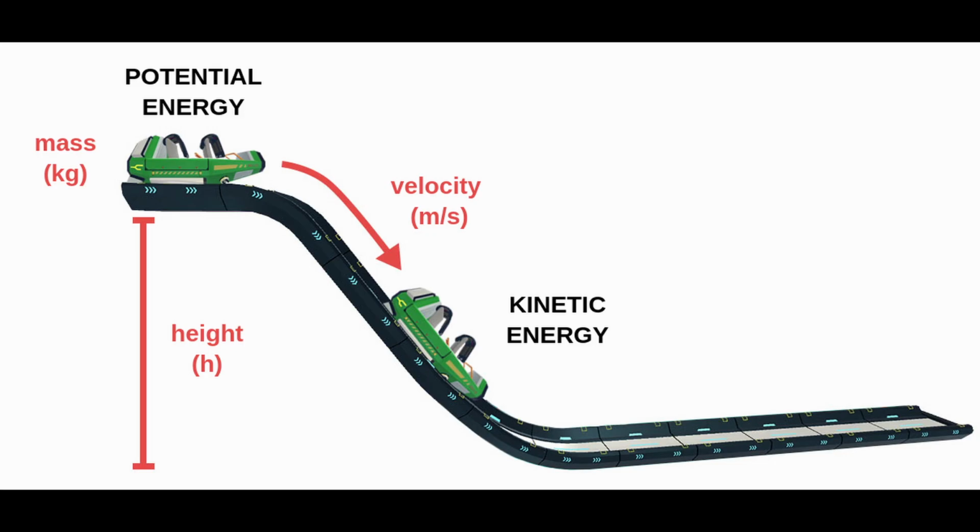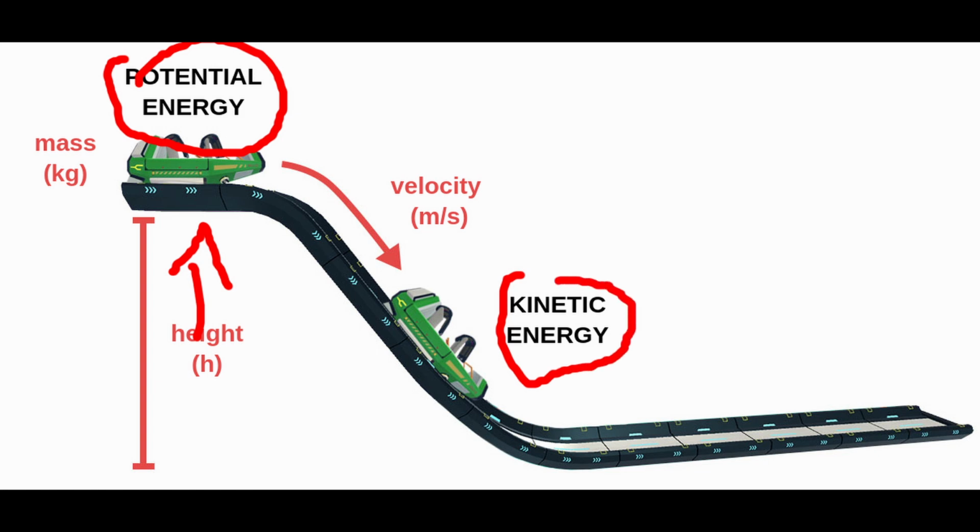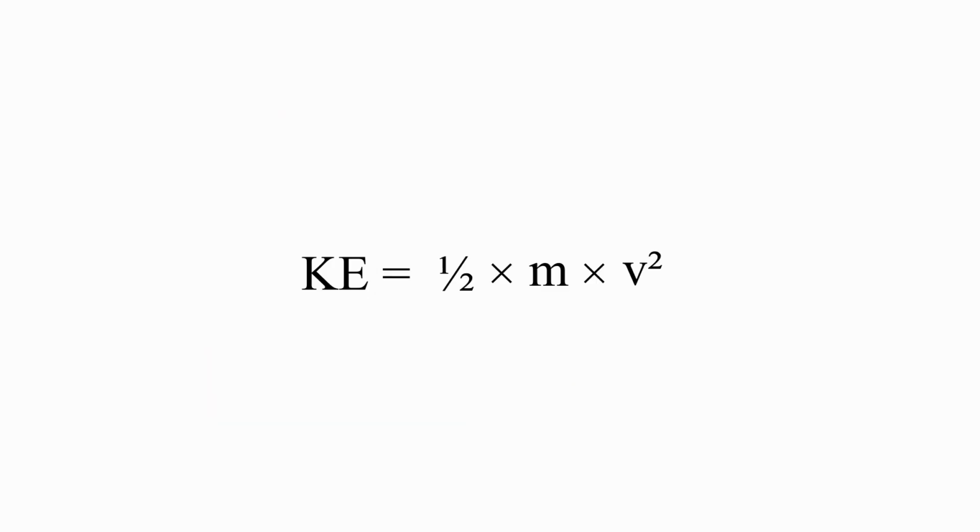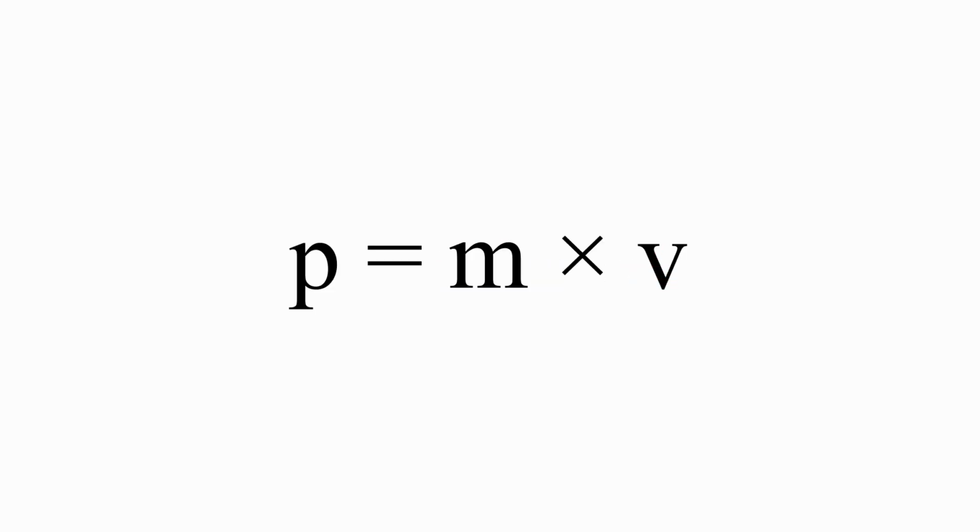Now, let's talk about energy, specifically one of two types of energy: potential energy, which is the energy held by an object before it's put into motion, and kinetic energy, which we're going to be talking about right now, which measures the energy of an object during motion, or because it's moving. Here's the formula. The formula for kinetic energy is 1/2 mass times velocity squared. Now, the formula for momentum, as we calculated, was just mass times velocity.